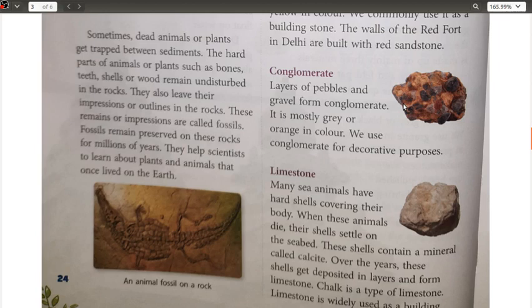We use conglomerate for decorative purposes. Since it is gray or orange in color and is formed from sand as well as pebbles, the gravel being basically fine particles of sand as per my knowledge. Since it has a unique color, and as you can see contrasting colors are present, it is basically used for decorative purposes.